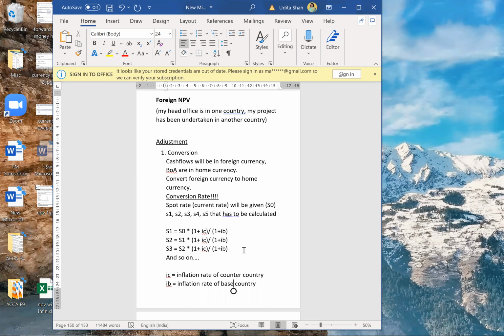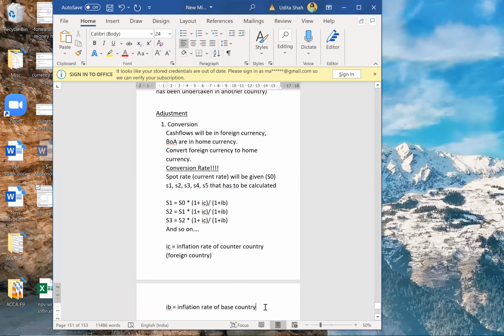Counter country does not mean head office country. Counter country means the country in which the project has been undertaken, the foreign country. And base country means your home country.